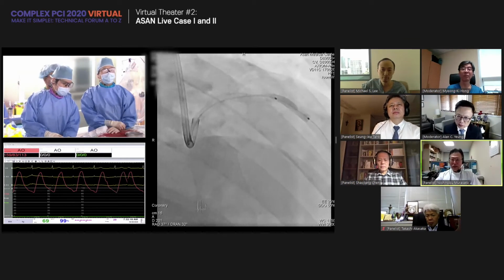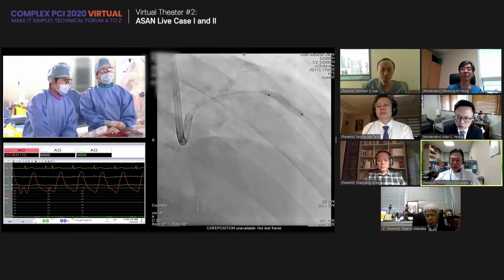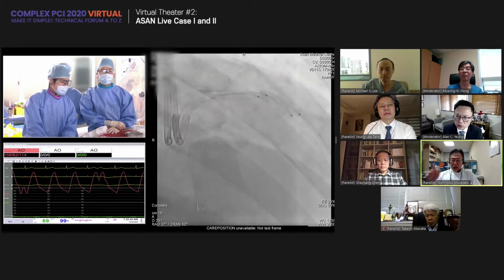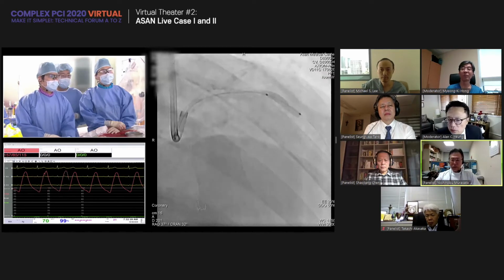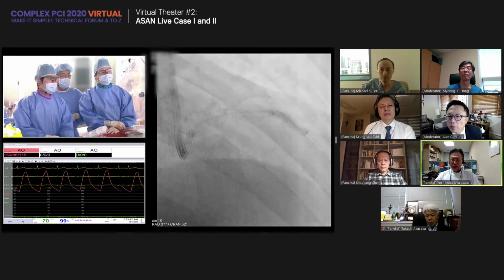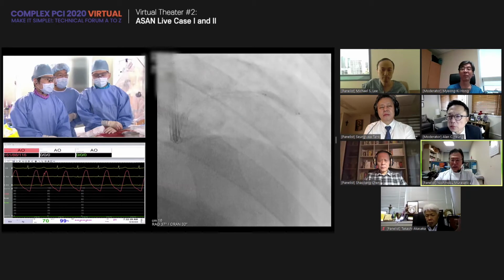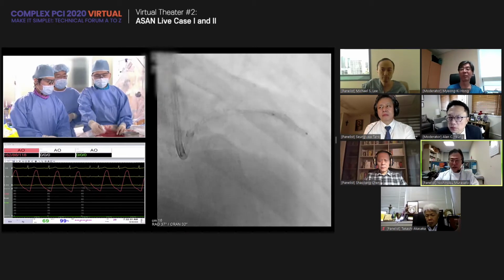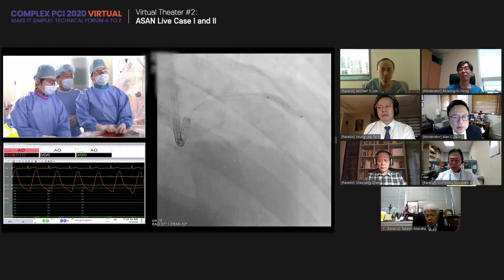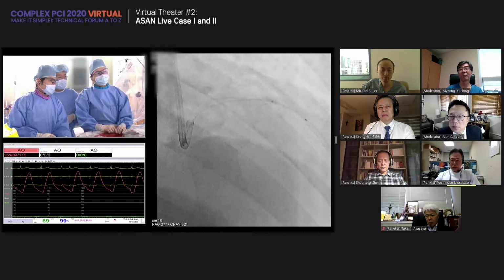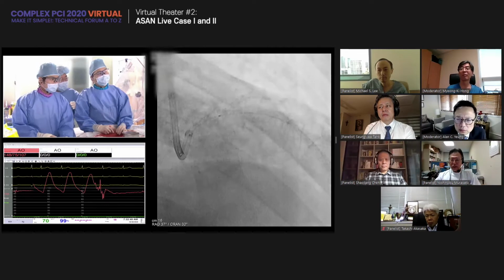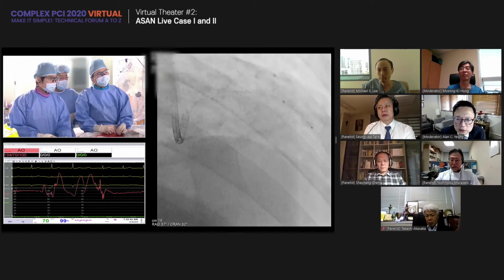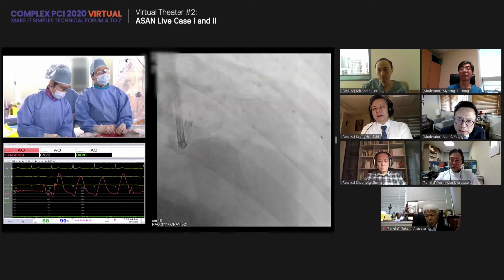Recurrent kissing balloon inflation for the bifurcation is effective to acquire enough stent area. So recurrence of the kissing balloon inflation or of the high pressure ballooning is useful for acquired stent expansion. Further distal.